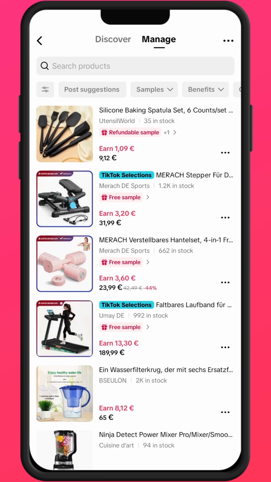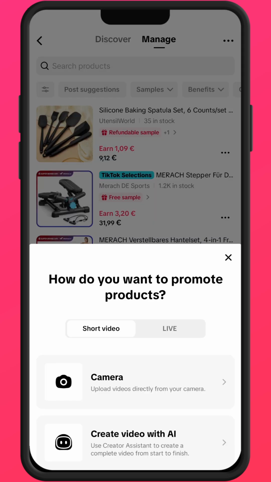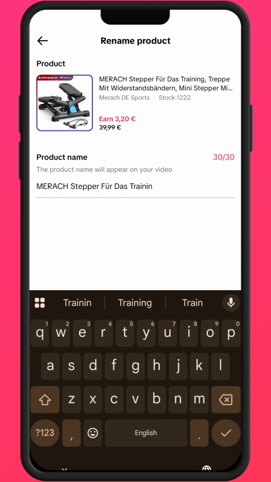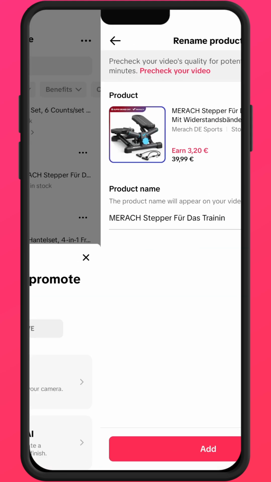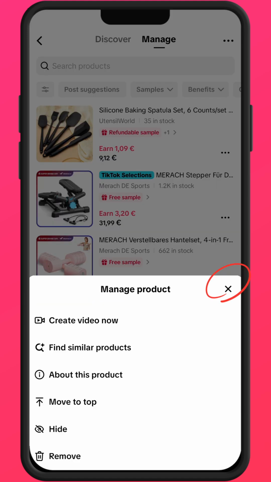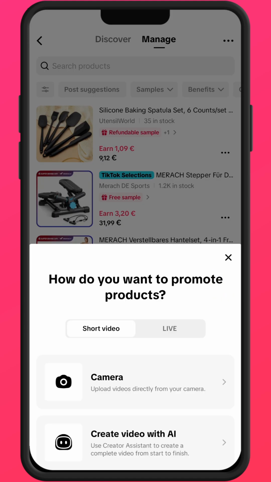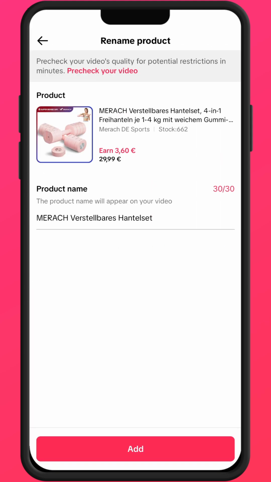Then go back. Then click on the second item you want. Just the three dots here, not the item itself. The three dots close to the item. Repeat the process. I'm going to add like 3 products here for us to see that this works. Okay, click on add, then repeat that for the third item. Just continue. If you want to add 5, it's definitely going to work for you.